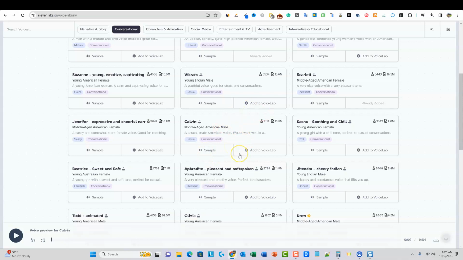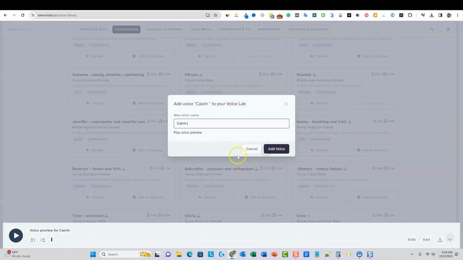I like that one. So instead of using my voice, actually, I'm going to go ahead and show you exactly what you should do. If you sign up to 11 Labs, they have plans starting at around $25 a month, something like that. I'm going to go ahead and say add voice to lab.